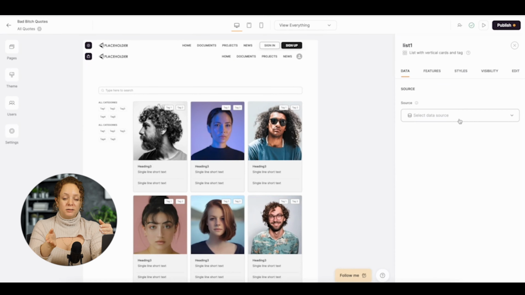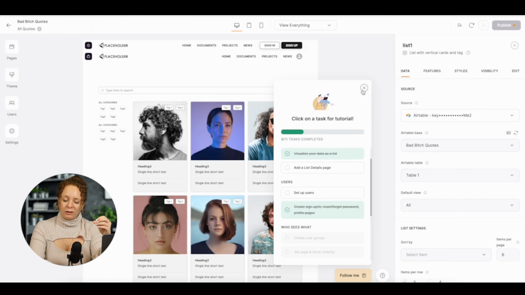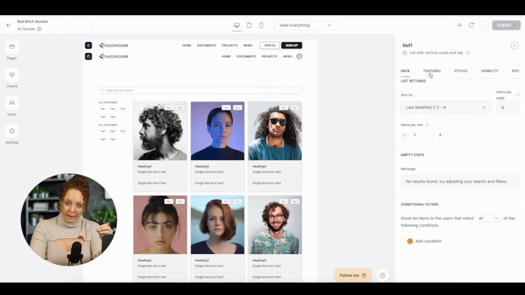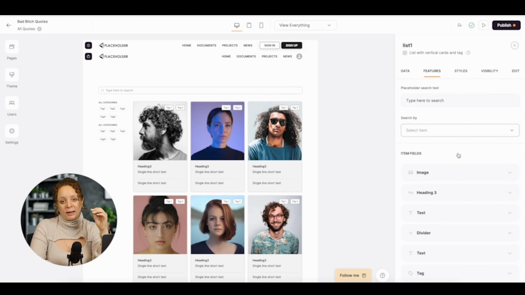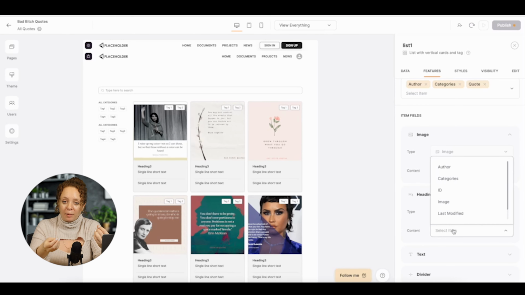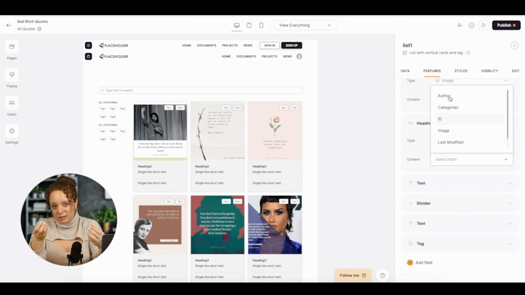I connected my list to the Airtable database so that it knows exactly where to take data from, and then I spent a while trying to figure out why it's not showing any of my quotes. Nothing I did made it show any of my data. The aha moment came when I figured out that in order to show my data in this list, I had to map the fields in the list to the fields in the database.